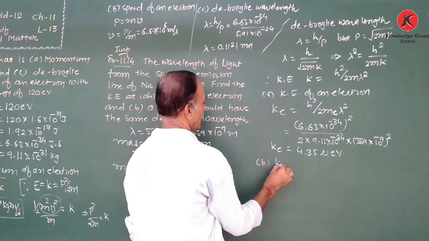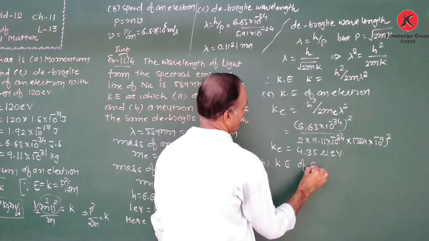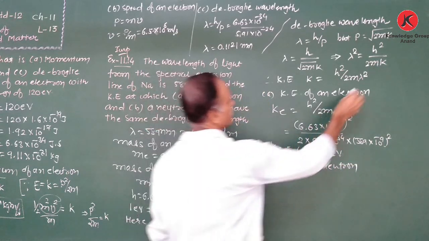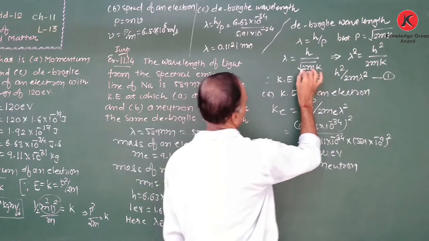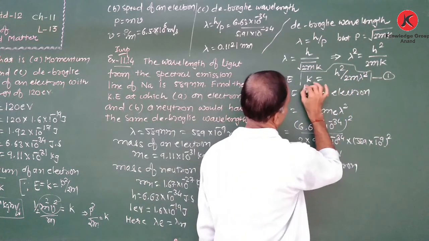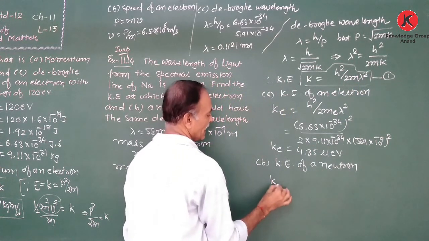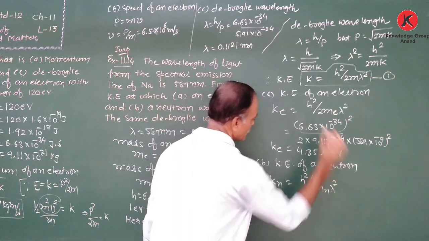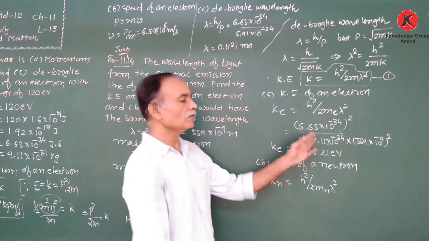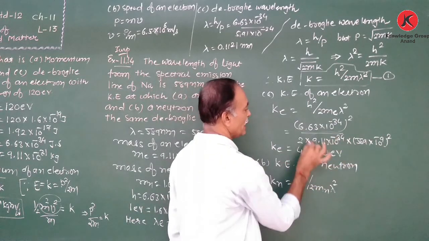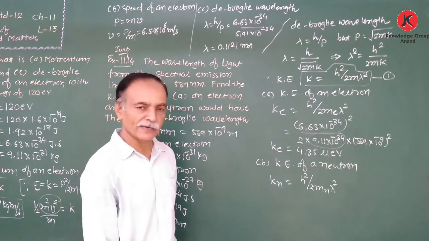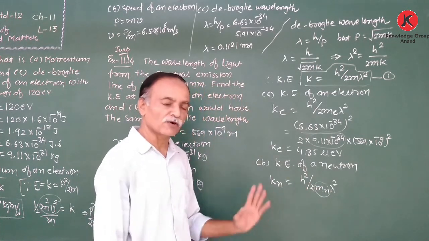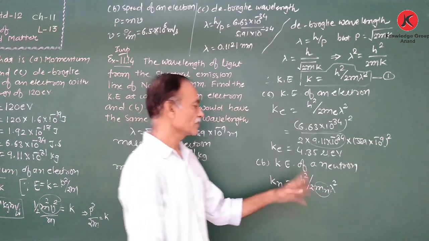Now B, kinetic energy of a neutron. Directly we can write from this equation of the kinetic energy. So Kn is equal to h square upon 2m lambda square. Substitute the value in the same manner. Only the change is that instead of 9.11 into 10 is to minus 31, here we substitute the value of mass of neutron, 1.67 into 10 is to minus 27.